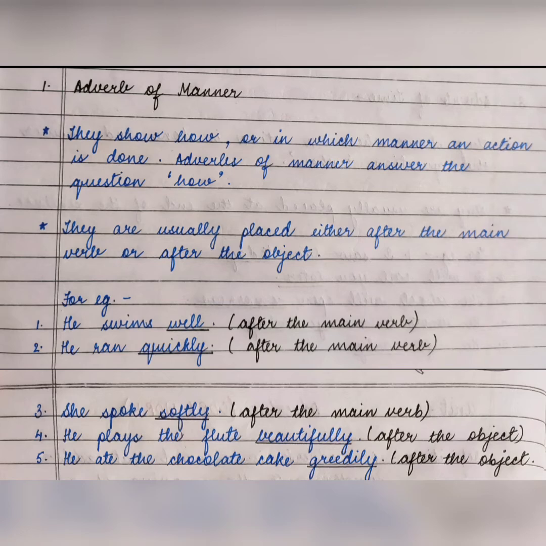The next sentence is she spoke softly. ठीक है, spoke मतलब बोलना, बोलना is the main verb of the sentence. Spoke is the main verb of the sentence here, and the word softly, it describes how she spoke. वो कैसे बोली, वो softly बोली, ठीक है. So softly is the adverb of manner, and it is placed right after the main verb of the sentence, that is spoke.